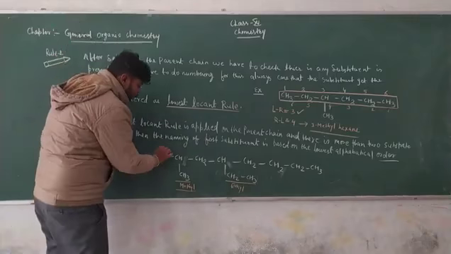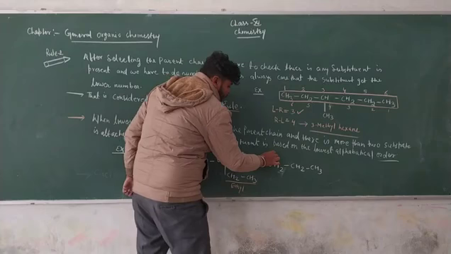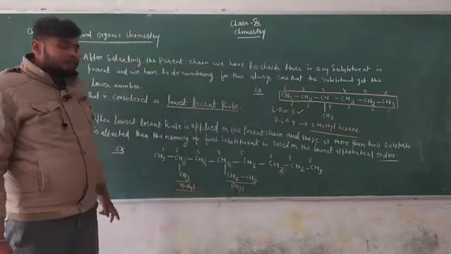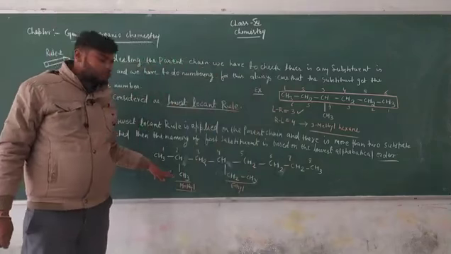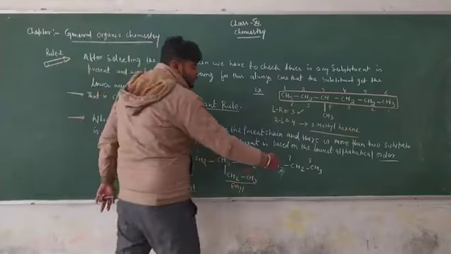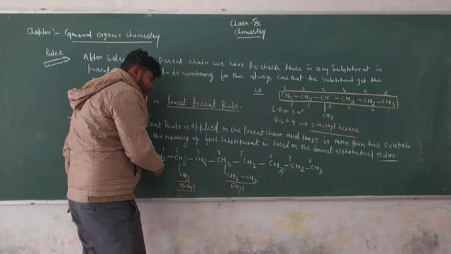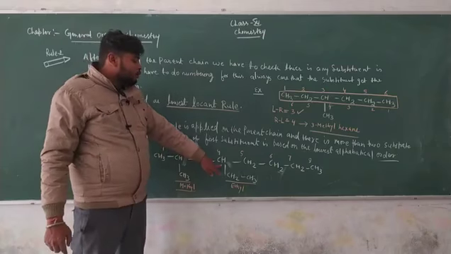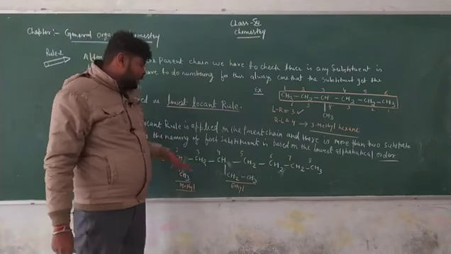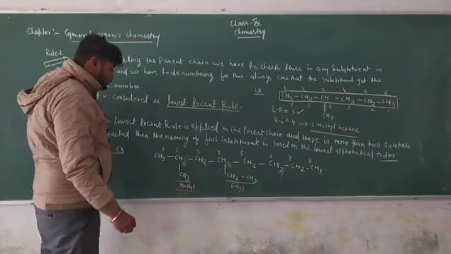Do numbering for this: 1, 2, 3, 4, 5, 6, 7 and 8. There is a parent chain of 8 carbons having substituents on 2 and 4. If you do numbering from this side, 1, 2, 3, 4, 5, 6, 7 and 8, your substituents would be on 5 and 7. So the lowest locants will be applied from the numbering of left to right.